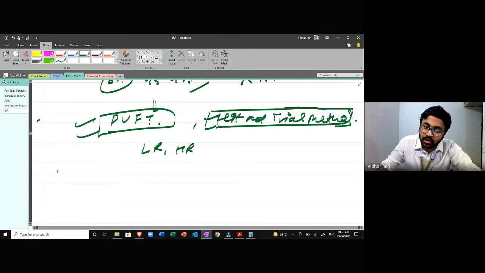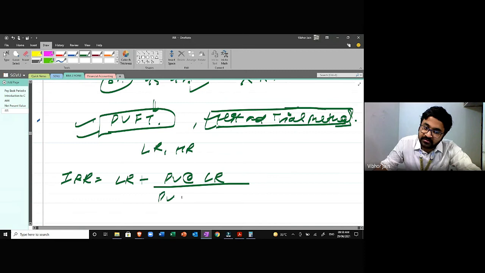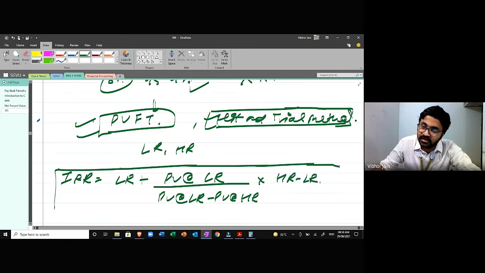And then we are going to apply the formula of IRR, and the formula is lower rate plus present value at the lower rate upon present value at the lower rate minus present value at the higher rate, into higher rate minus lower rate. This is the formula for IRR. This is the formula that we are applying.